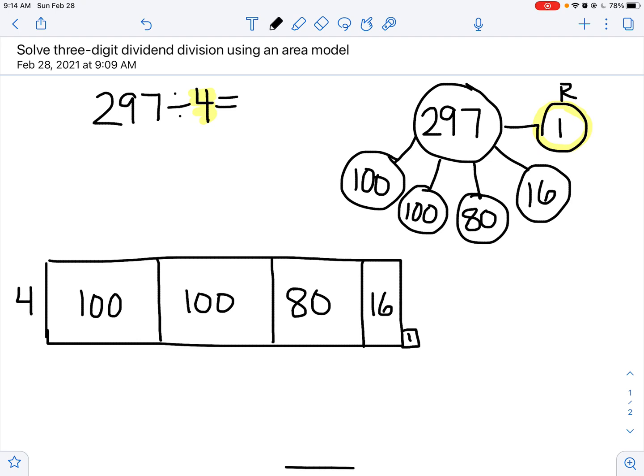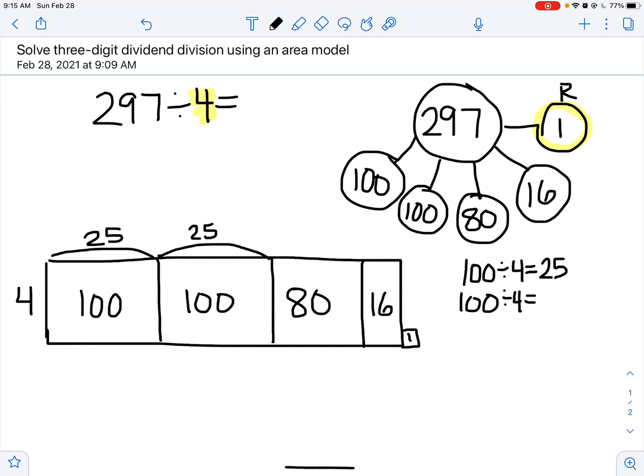Now we can think about how we're going about dividing this. So I'm going to even write underneath my division problem. I'll list them on the right, I guess. So I know I'm going to have to do 100 divided by 4. And I know it's 25 because I know 4 quarters make $1. So 4 quarters, each 25 cents, make 100 cents, right? I know that. So I know this part here of my area model is 25. If I know that, I also know that the other one is 25, okay?